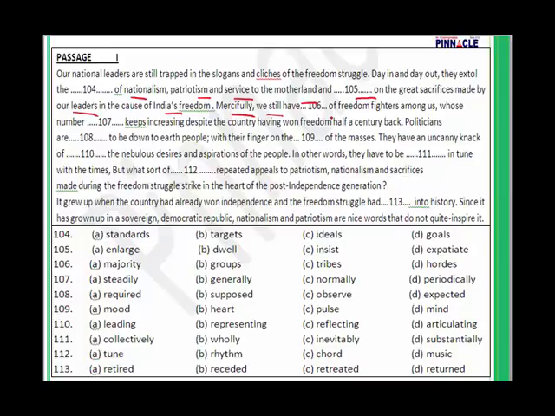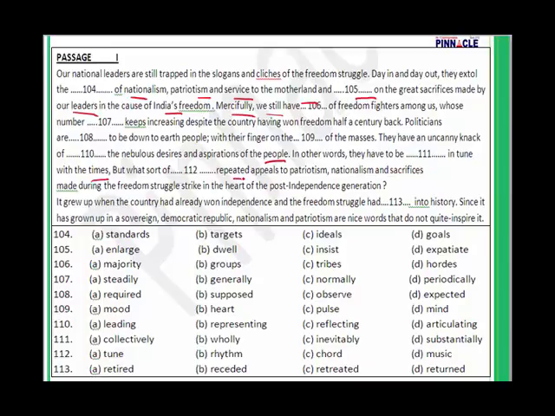Mercifully, we still have dash of freedom fighters among us whose dash keeps increasing despite the country having won freedom half a century back. Politicians are dashed to be down-to-earth people with their finger on the dash of the masses. They have an uncanny knack of dash the nebulous desires and aspirations of the people.